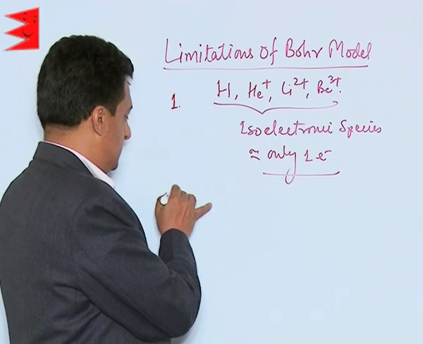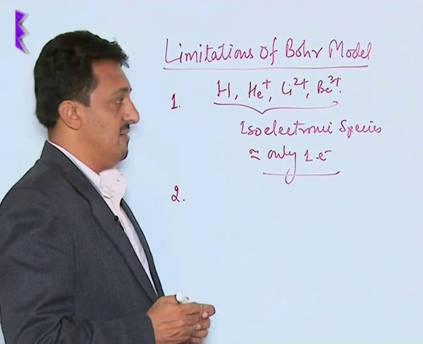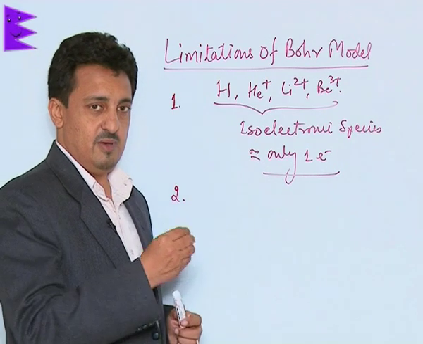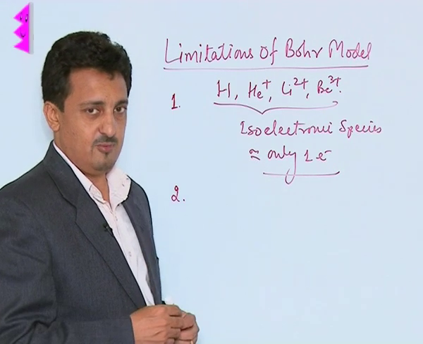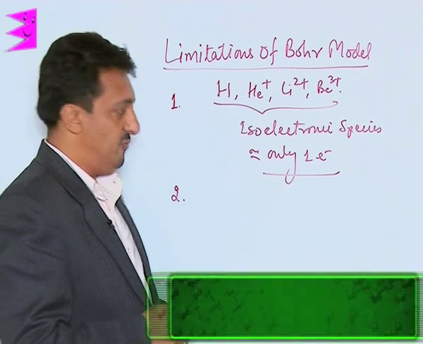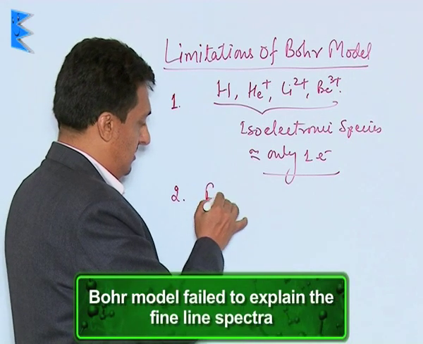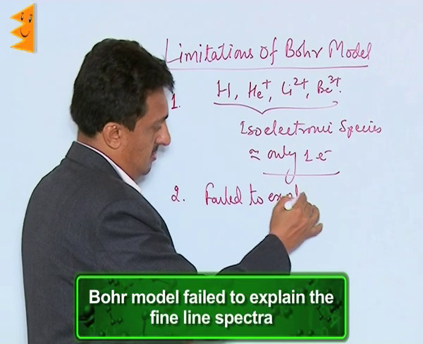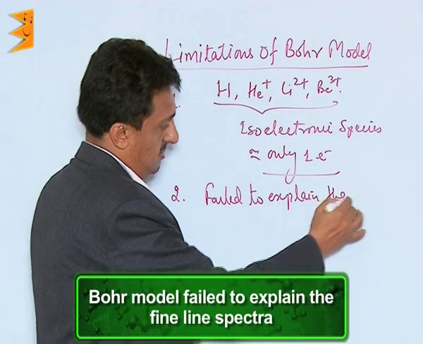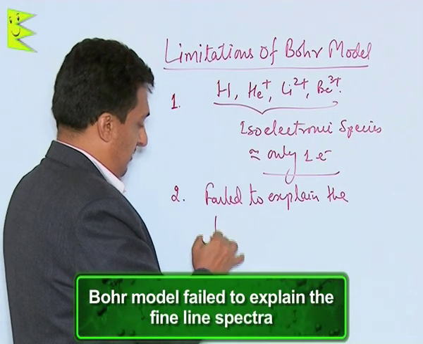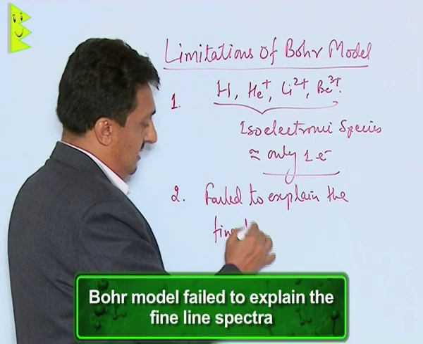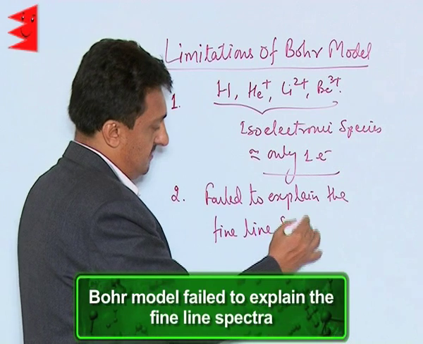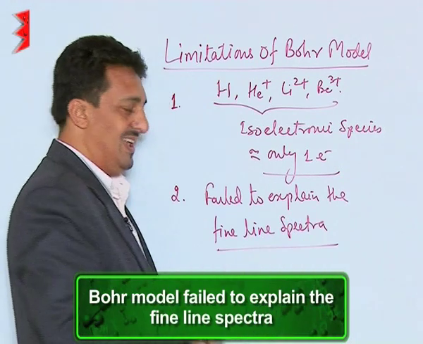Now the second important thing, which is also one of the most important limitations of the Bohr model, is that he failed to explain the fine line spectra. What is fine line spectra?